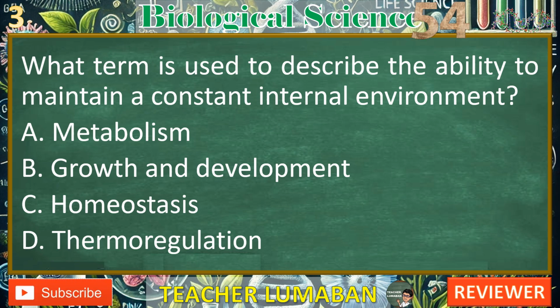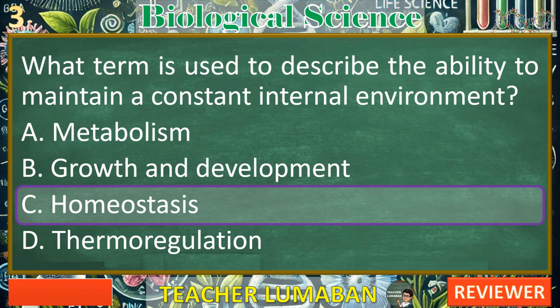5, 4, 3, 2, 1. The correct answer is C. Homeostasis. Explanation of each choice.